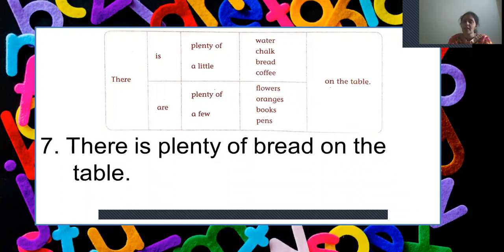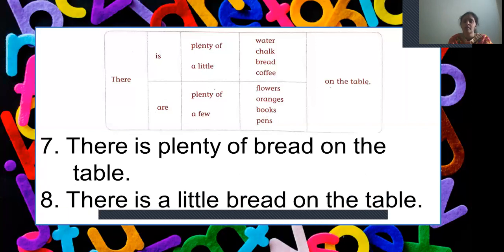There is plenty of bread on the table. Bread again is an uncountable noun. And the next one would be, there is a little bread on the table. Clear? I hope you all are following this and you all are writing it also in your book. Shall we move to the next one?